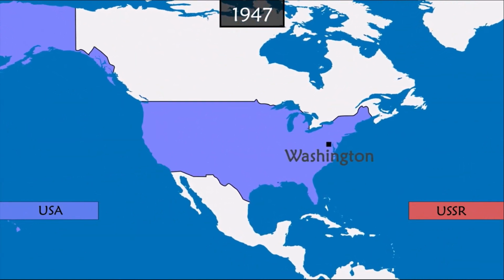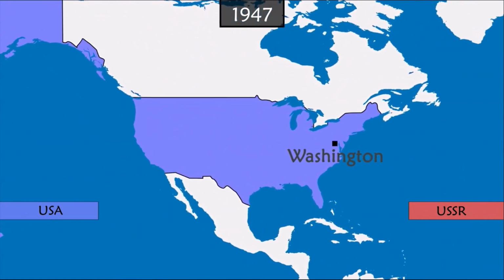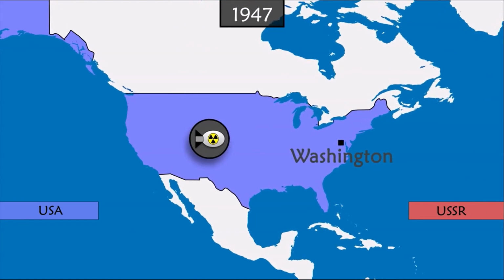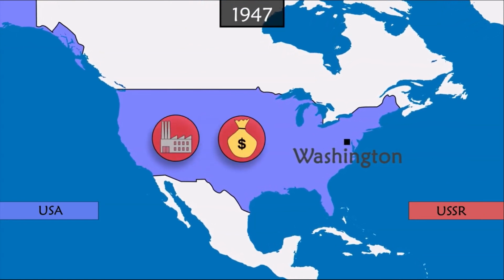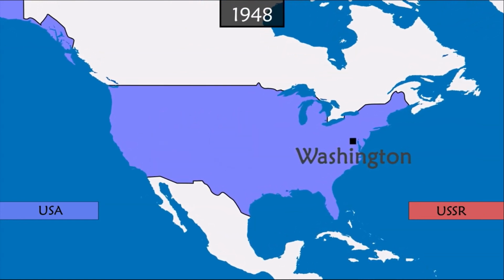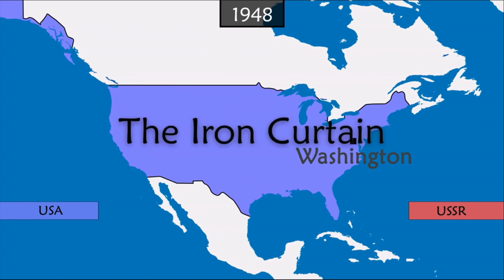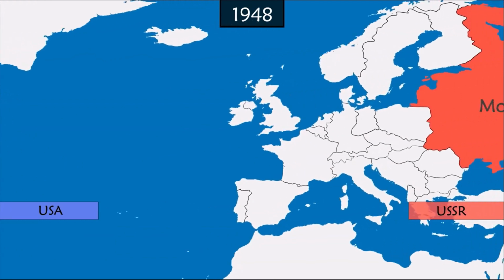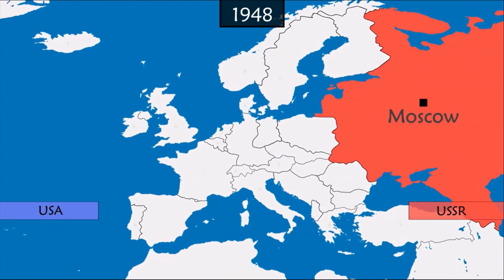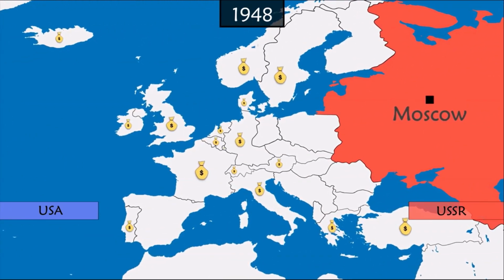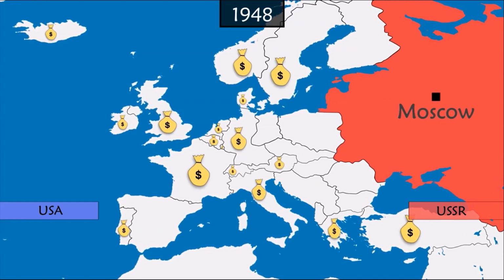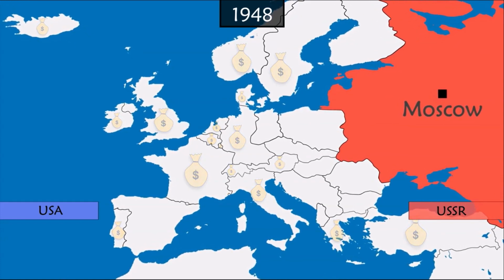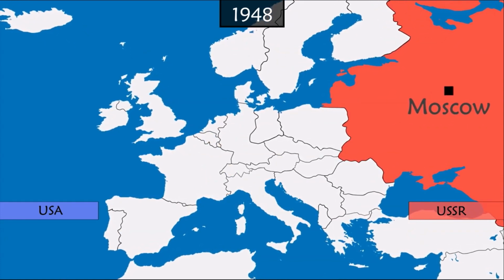It has a military edge, being the only power with nuclear weapons, and also boasts the world's strongest industry and economy. Both powers try to peddle their influence in Europe. The U.S., under its Marshall Plan, offers substantial loans to European countries to revive the economy and establish trade links. The USSR, for its part, wants to protect its borders and set up pro-Soviet governments in liberated countries.